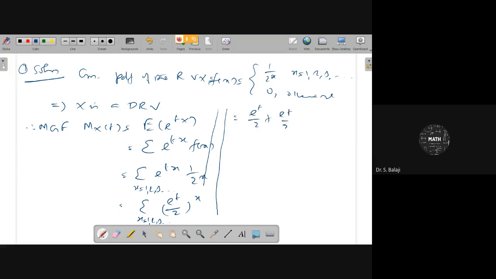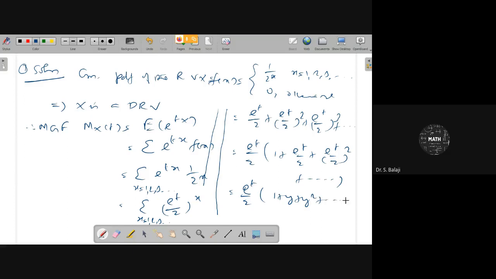The second is e power t by 2 whole square, the third is e power t by 2 whole power 3, plus etc. If you take e power t by 2 as a common element, you get 1 plus e power t by 2 plus e power t by 2 whole square plus etc. Now it is of the form 1 plus y plus y square plus etc. Or you can use the binomial expansion, but you have to give the condition also: 1 minus y whole power minus 1, which is possible only if mod y is less than 1.